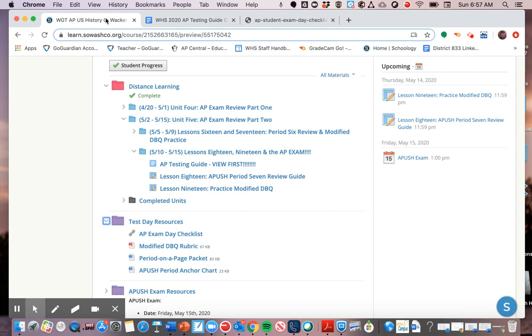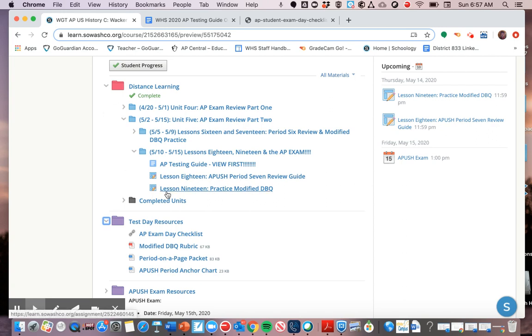The second item on there is the modified DBQ rubric for our AP exam. You should print that out so you remember what are the components of the essay that you are writing so you can get as many points as possible. And then there are 2, I guess I'd call them cheat sheets that contain easy to access content from each of the time periods that you could possibly be asked about on this exam. So there's like one-pagers essentially that contain lots of information and big ideas for each time period.